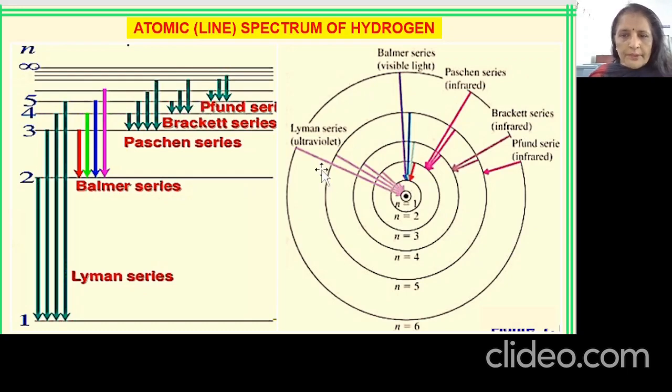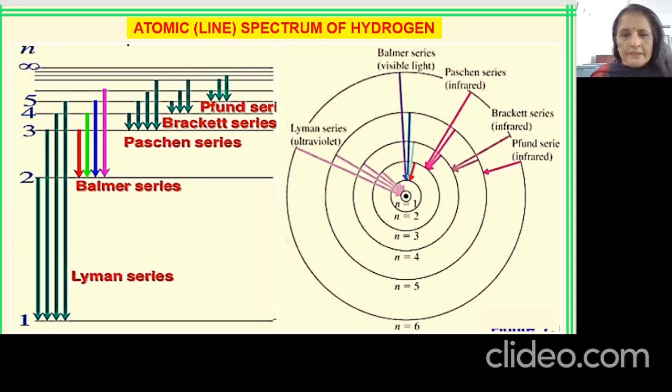Here is a pictorial representation of the electron coming to the first level forming the Lyman series, coming to the second level forming the Balmer series, and so on. This will give you an imagination of the electron getting excited to a higher energy level and coming back, forming a particular kind of line spectrum, and that is why this is known as the atomic or line spectrum of hydrogen.